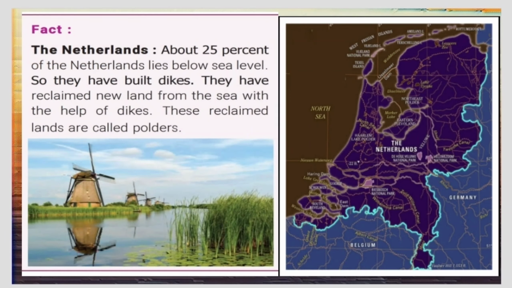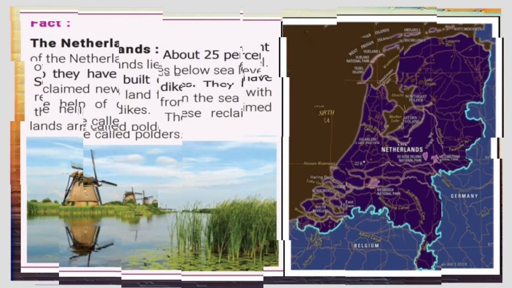Do you know the Netherlands? About 25% of the Netherlands lies below sea level. So they have built dikes. Dike எனப்படும் பெருஞ்சுவர்களை எழுப்பியுள்ளனர். They have reclaimed, that is recovered, new land from the sea with the help of dikes. These reclaimed lands are called polders. இந்த டைக்குகளினால் கடலில் இருந்து நிலத்தை மீட்டெடுத்துள்ளனர்.